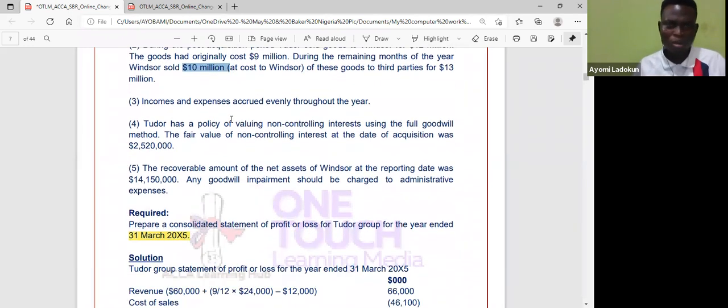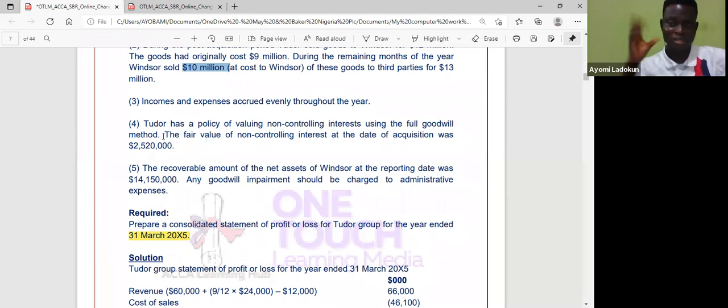Now, income and expenses accrued evenly throughout the year. What I'm trying to tell us is even profit accrues evenly throughout the year. So normally for a mid-year acquisition, it's always assumed that income, profit and expenses accrue evenly throughout the year. That's every month. Now, Tudor has a policy of valuing non-controlling interest using full goodwill.